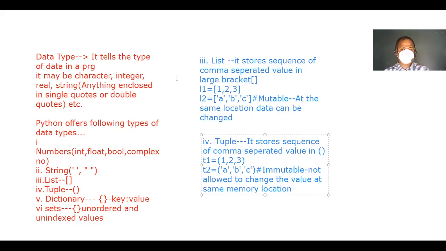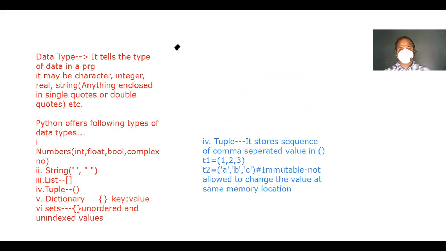And now come to the next. I think list is over, so better we erase one by one and take another here. We have done with the tuple. Now come to the fifth one, that is dictionary. Check the spelling. Dictionary.